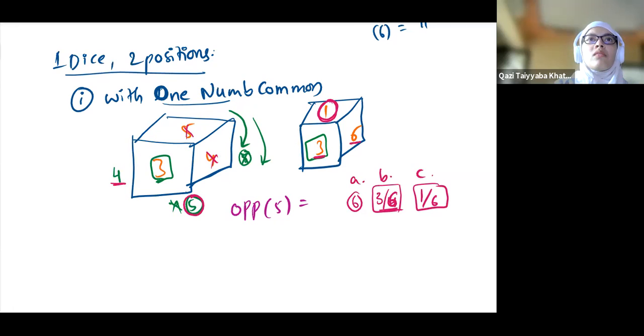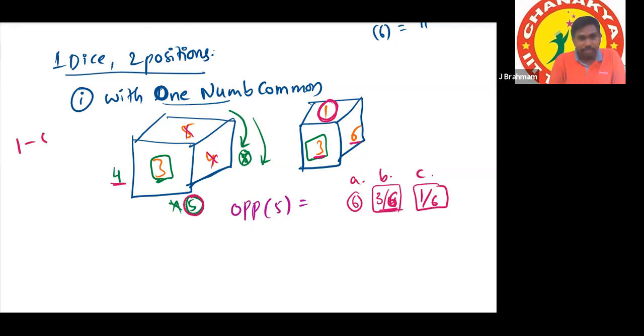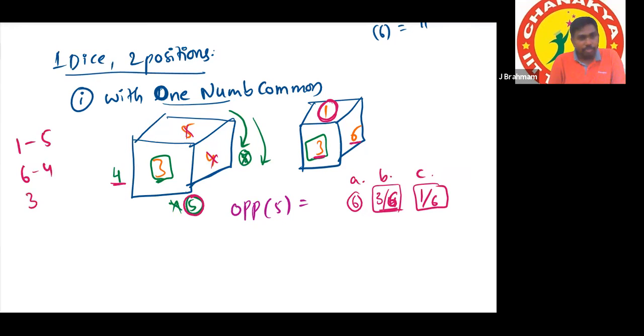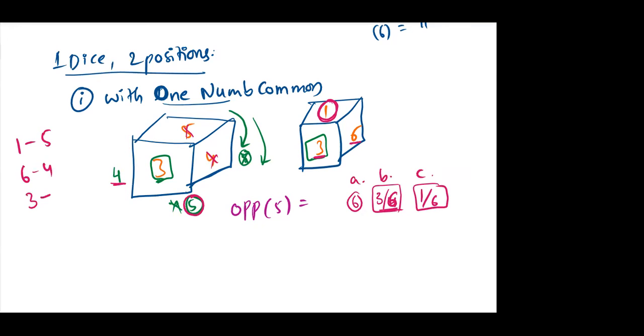So these two are opposite. 1 is opposite to 5, and another pair, 6 is opposite to 4. And what is opposite to 3? 2. How can you say it is 2? That is the remaining number.